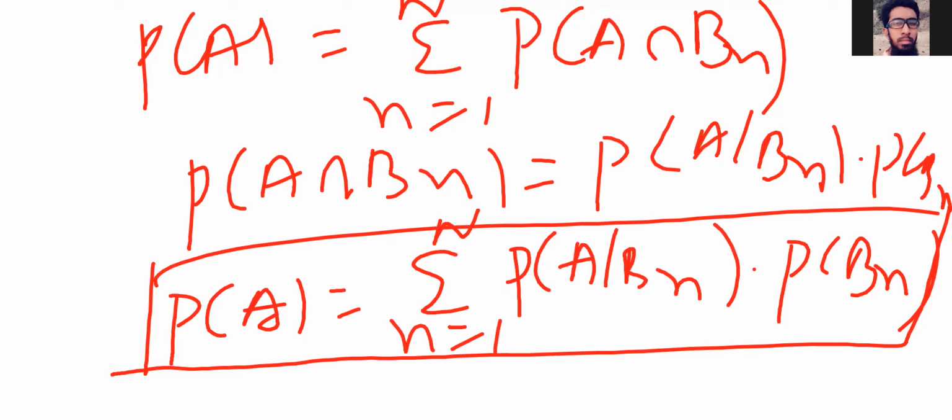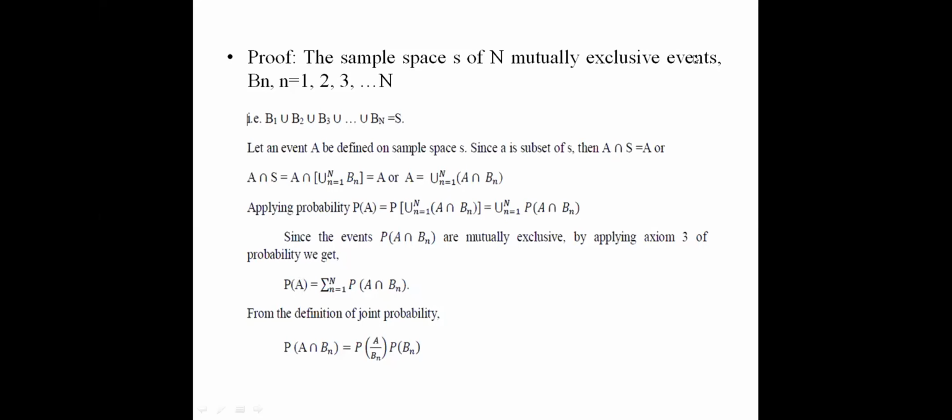Right? I hope you understood this explanation. Now we'll move to the next theorem, that is Bayes. Whatever I explained on the whiteboard, I'm showing you in one slide. It is a proof for the total probability theorem. You can watch this in one slide.